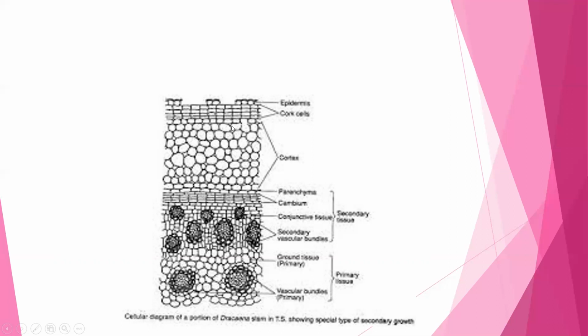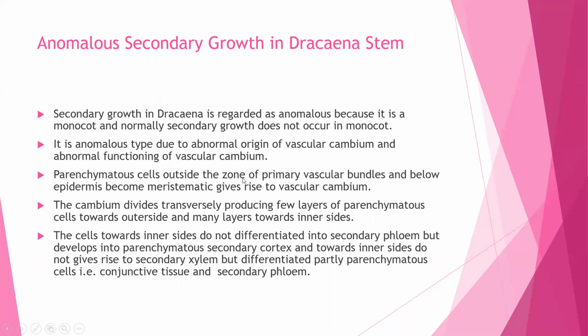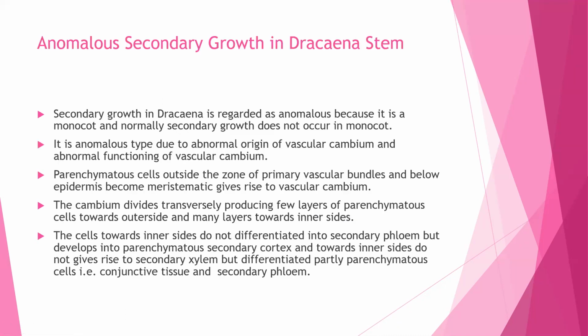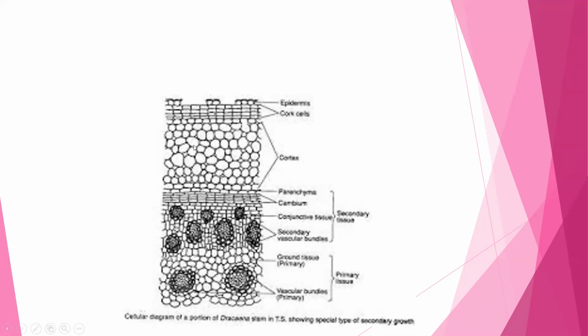Here, the cork cells: due to repeated periclinal divisions of the cortical cells, the cork cells are formed without the appearance of cork cambium, and are called storied cork. Here, without the formation of cork cambium, the cork cells are formed. And these cork cells are always dead cells. This is about the anomalous type of secondary growth in Dracaena stem.